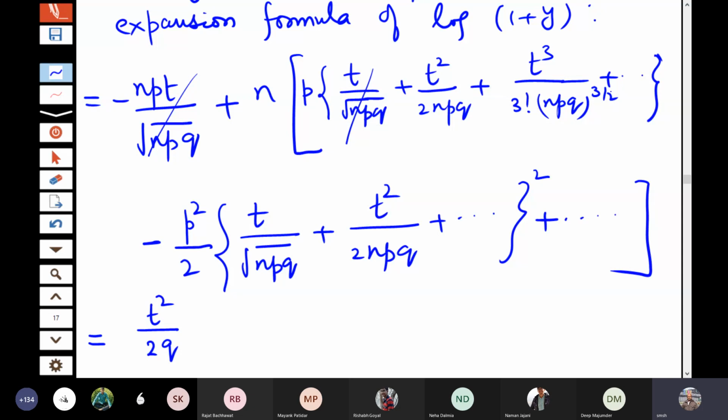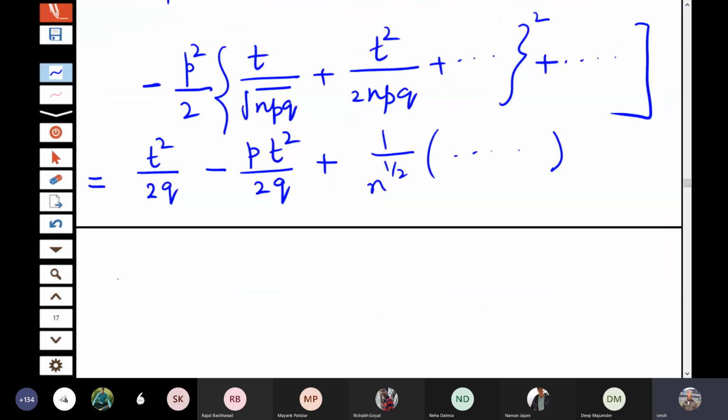Let us look at the next term. In the next term, the first term will be the square of this, that is t square, and then divided by npq. There is an n here, that n will get cancelled out. This p will remain there. So p t square by 2q. And thereafter, any term will contain a power of n in the denominator, because even this cross product term will have n to the power 3 by 2. So n is here, so n to the power half will be there. So you will have plus 1 by n to the power half, and other terms. So as n tends to infinity, these terms will vanish.